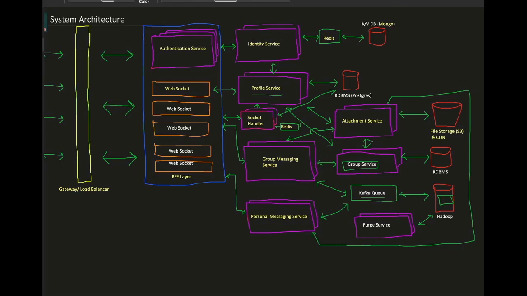Purge service for data cleanup, attachment service responsible for all file storage, identity service connected to a Redis and Mongo sort of DB, profile service will have an RDBMS, maybe Postgres, and a service only for maintaining which users are part of which group, which can use RDBMS or NoSQL depending on the scale, but I think RDBMS should be fine here. And this is where we'll store Hadoop in case we want to store the messages. And remember, anything such as Redis can have a multi-cluster as well, so that there is no single point of failure in the system. Similarly, in case of databases, we can have a client-server or a reader-writer sort of architecture everywhere.